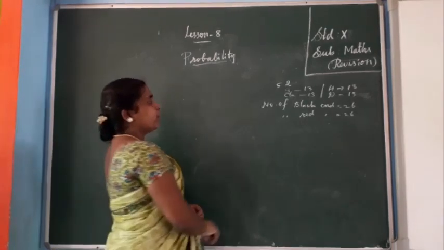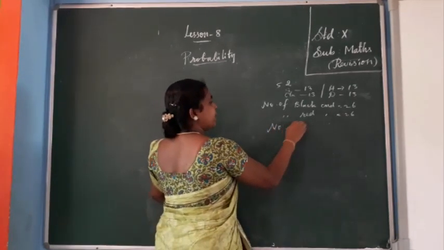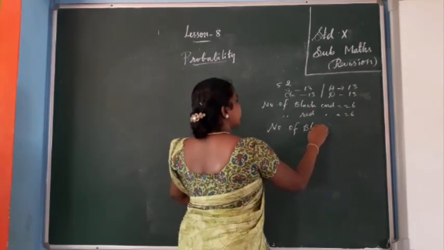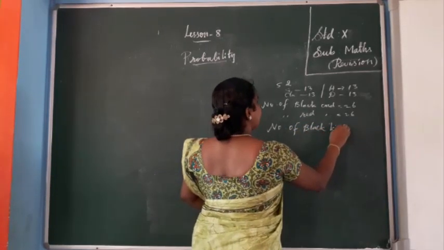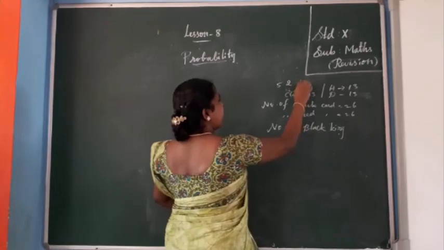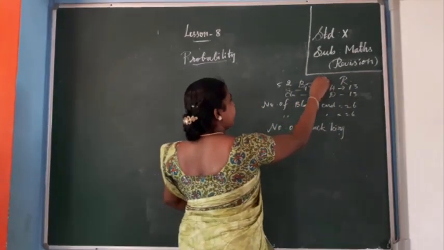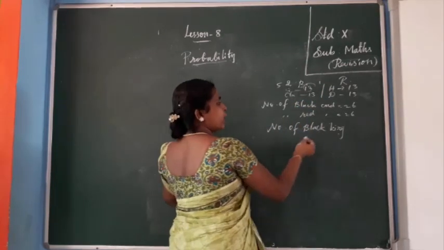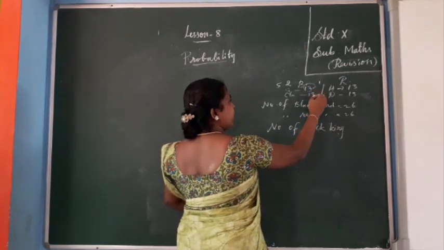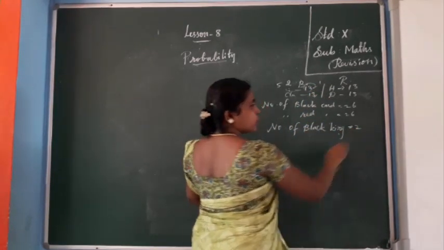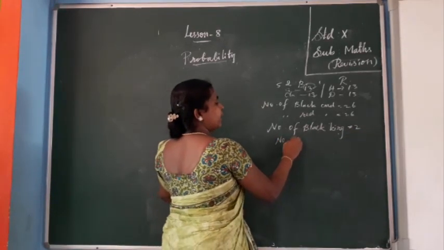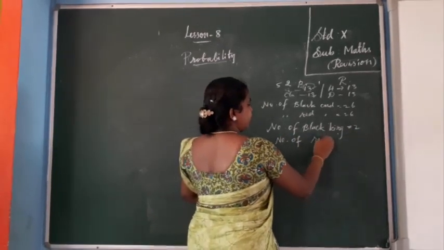Okay. So number of black kings is actually 2 cards. These are black cards. These are red cards. Isn't it? So each type has 1 king, 1 queen. So number of black kings means here 1 king, here also. So number of black kings is 2. So number of red kings is 2. So like that queen also.